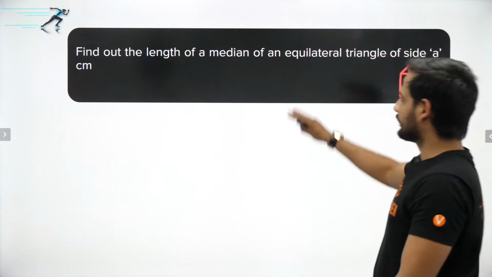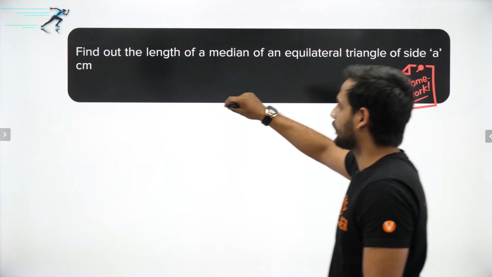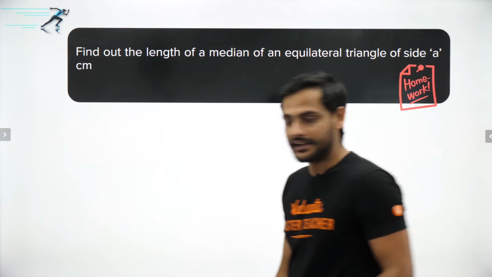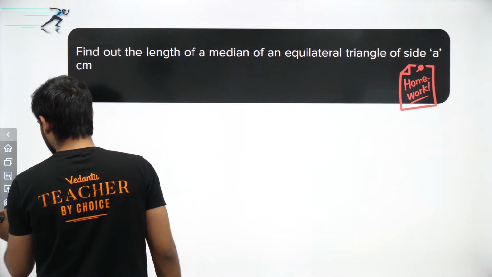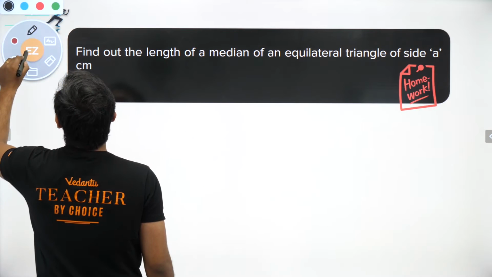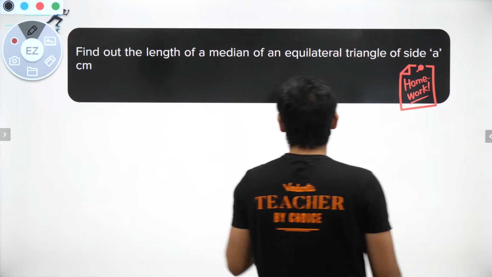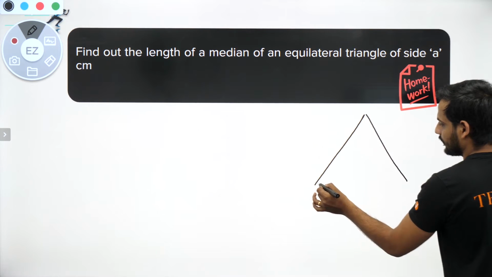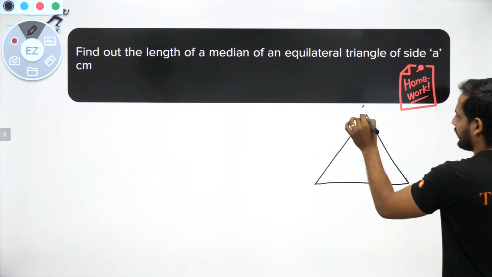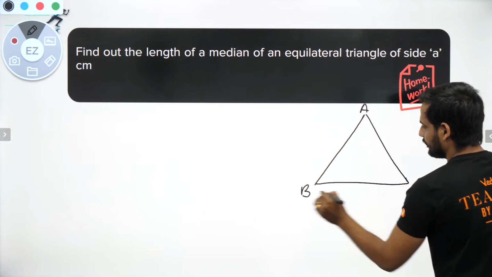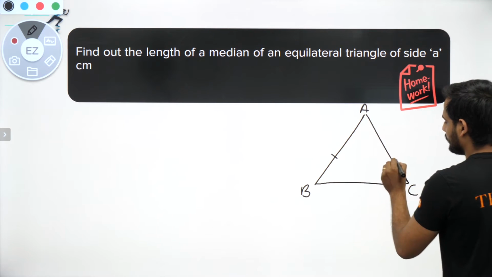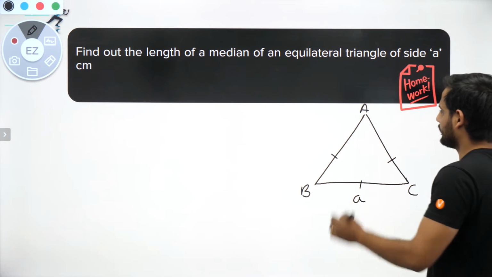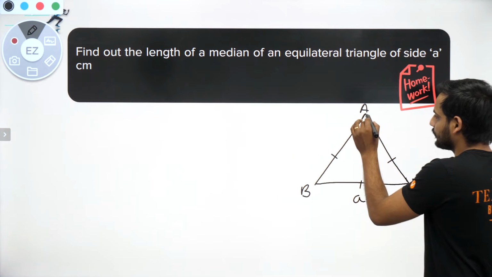Now, last class I gave this homework question: find the length of a median of an equilateral triangle of side a centimeter. So if you have an equilateral triangle whose side is a centimeter, how can you find the length of the median? Let us say this is an equilateral triangle ABC of side a centimeter, and I want to draw a median.